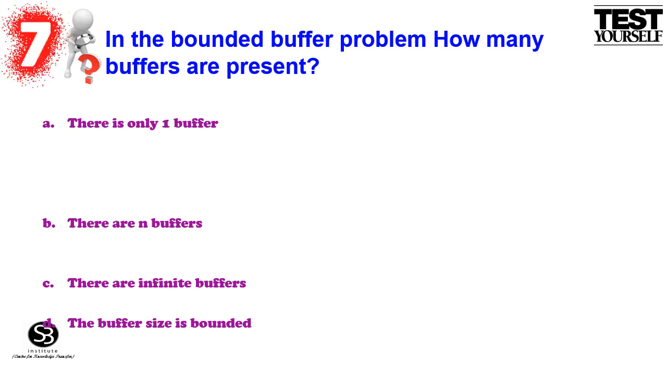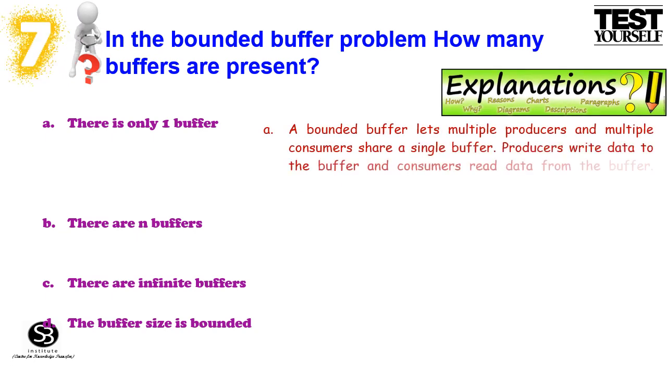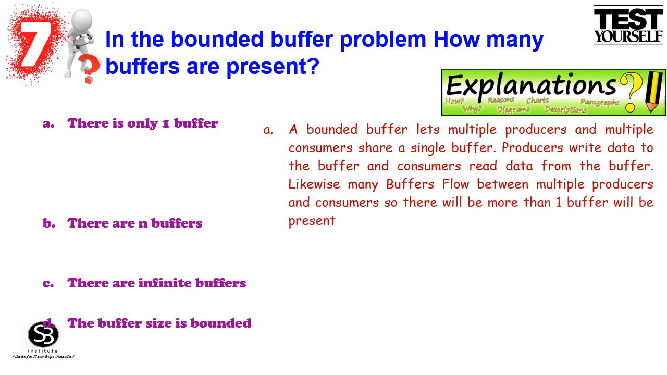Here are the explanations. Option A, there is only one buffer. A bounded buffer lets multiple producers and multiple consumers share a buffer. Producers write the data to the buffer and the consumers read the data from the buffer. Likewise, many buffers flow between multiple producers and consumers. So, there will be more than one buffer present.